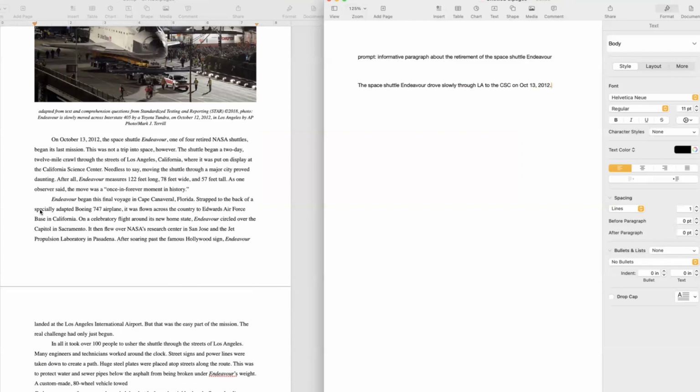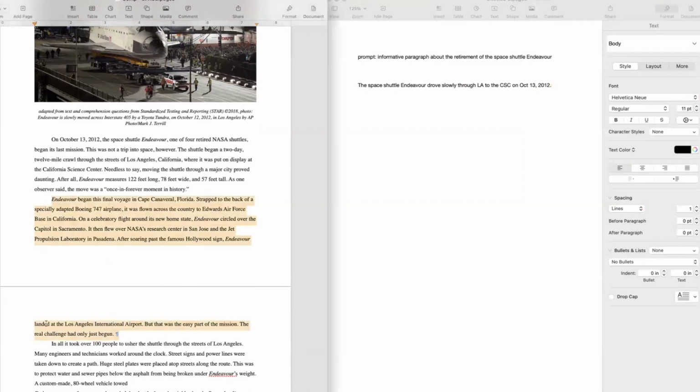Let's see what the next one is. Now we're reading this paragraph. Endeavour began this final voyage in Cape Canaveral, Florida, strapped to the back of a specially adapted Boeing 747 airplane. It was flown across the country to Edwards Air Force Base in California.